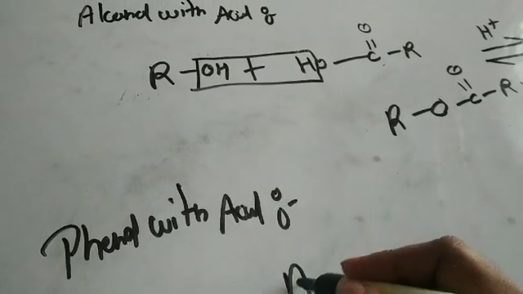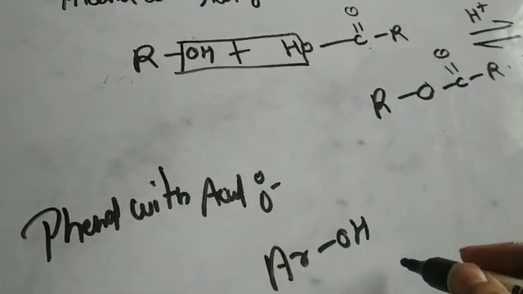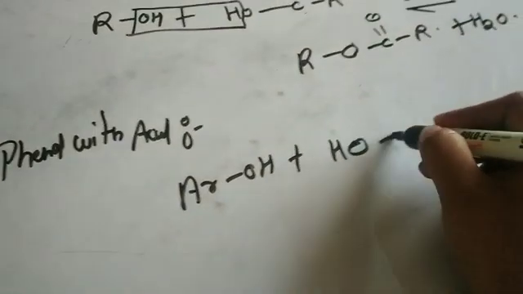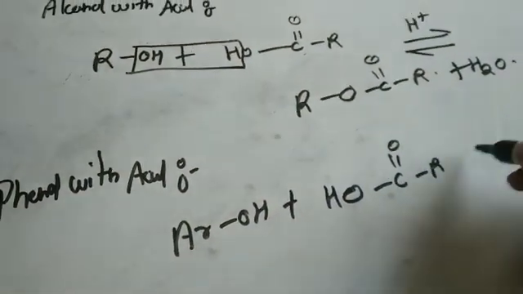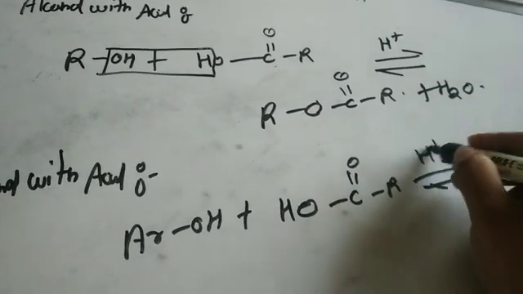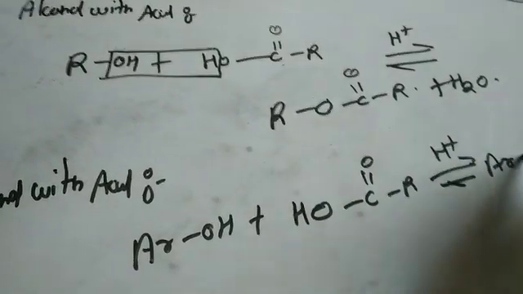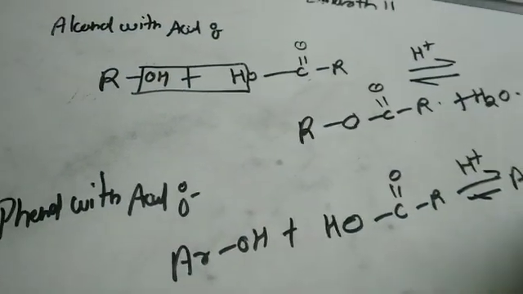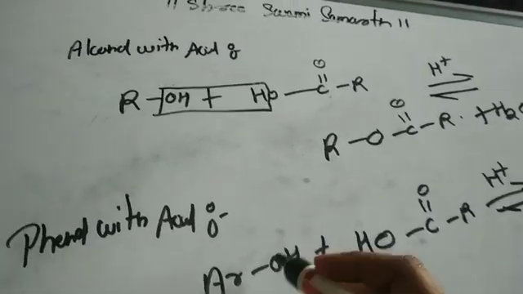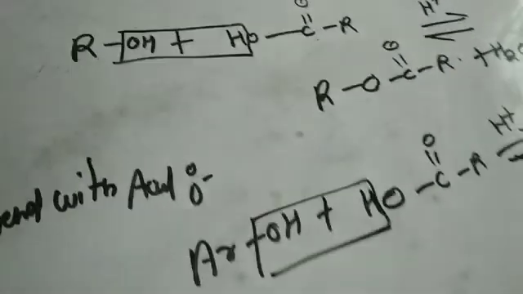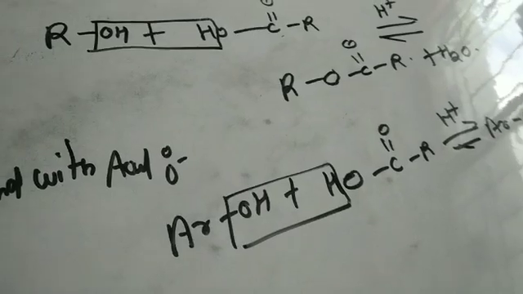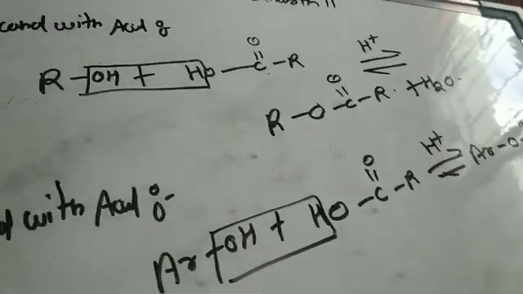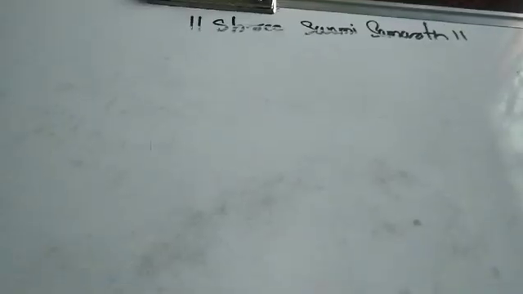See, here I am taking it ArOH. Ar is nothing but the aromatic benzene ring, plus HOC double bond OR. The reaction again takes place in the presence of acidic medium. ArOC double bond OR, again the ester is formed, and H2O is removed from the reaction. Again see, this removal of an H2O molecule takes place and there is a conversion into an aromatic ester, right? So these are the two reactions of alcohols and phenols with the acid.